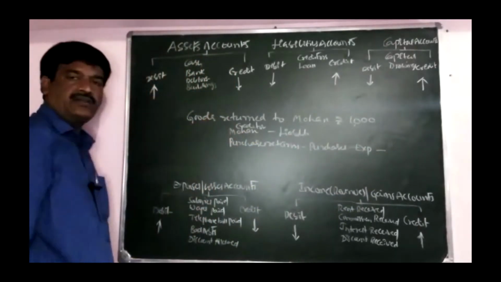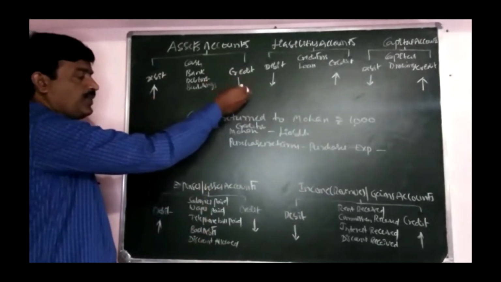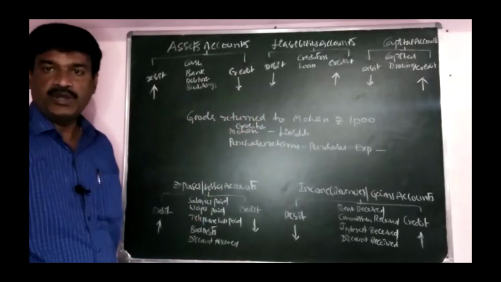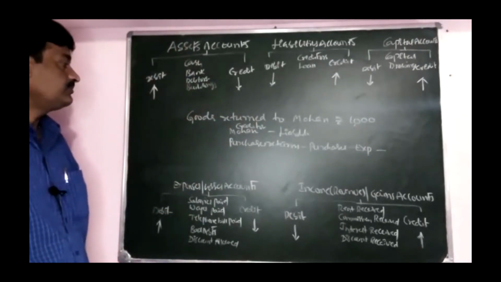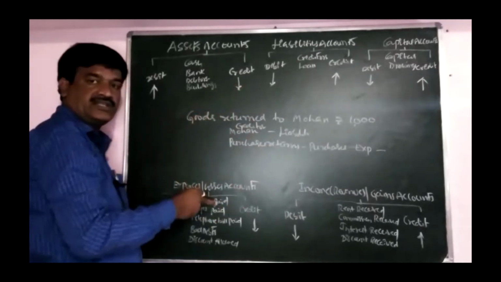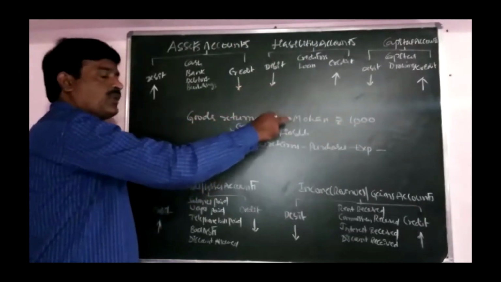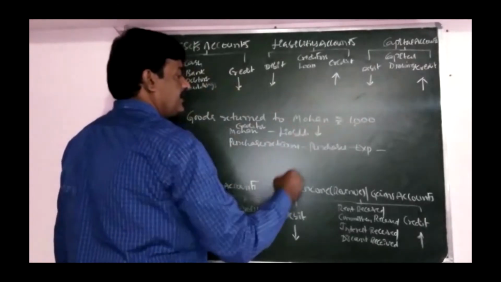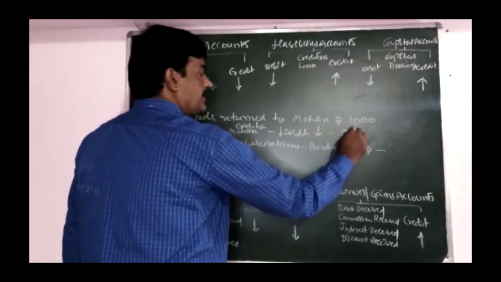Now concentrate on Mohan. Already we purchased goods from Mohan. And now we are returning goods to Mohan. Due to Mohan is reducing or increasing? At time of purchases, due to Mohan is increased. Now we are returning goods to Mohan. Due to Mohan is decreasing. Decrease in the liability is debited.